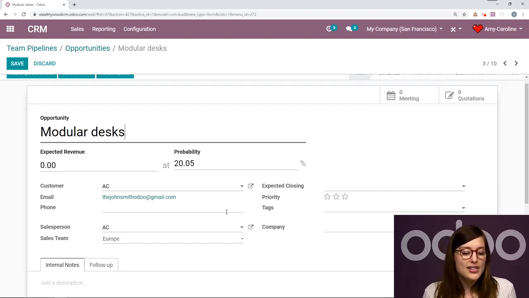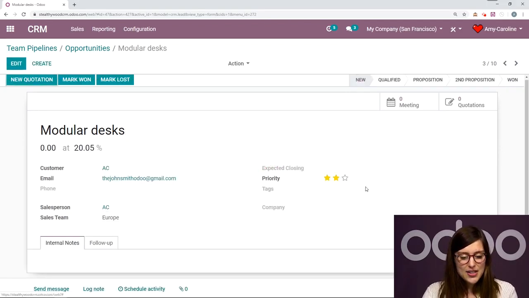And then for the US, I could say salesusa.odoo.com. However, in this case, I just said sales.odoo.com. Okay. So we also have some other things which we can add manually, such as the expected closing, tags, company, and more. And I've talked about that in another video, so be sure you check it out. So let's go ahead and save this the way it is for now.